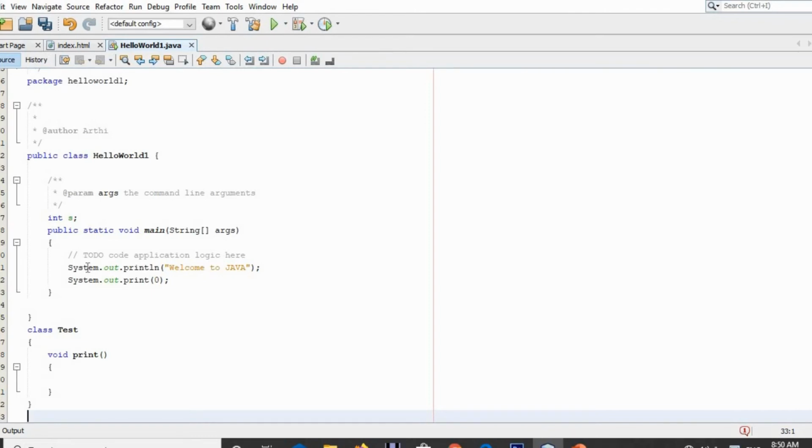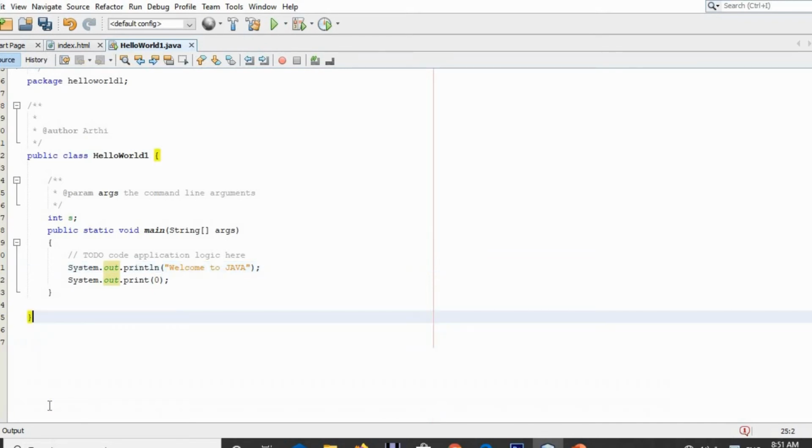Similarly, here System is a built-in class for which we have created an object out. Using that object we are accessing the function inside the class System. So this is a brief explanation of System.out.println. Here println is a function, out is an object of the class System, and System is a class. So this is all about printing a statement.